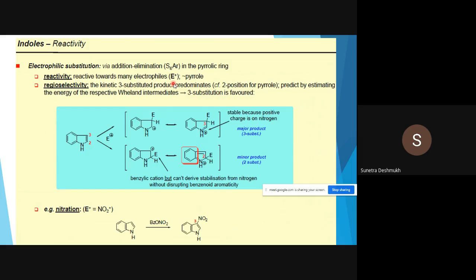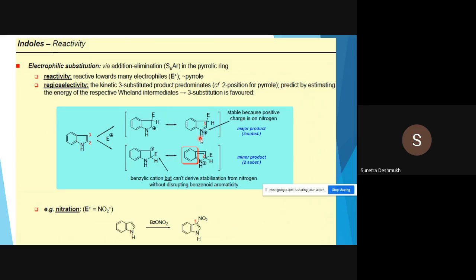So reactivity is towards many electrophiles, for example, as in pyrrole. Regioselectivity: the kinetic three-substituted product predominates. Okay, the three-substituted product predominates. In pyrrole, substitution occurs at the second position, but in indole, it occurs at the third position. This is predicted by estimating the energy of the respective intermediates; three-substitution is favored.